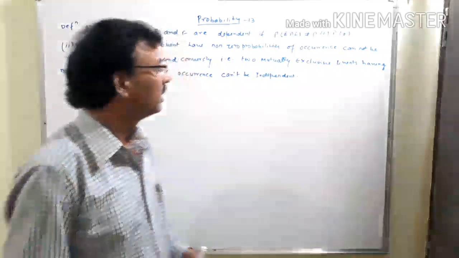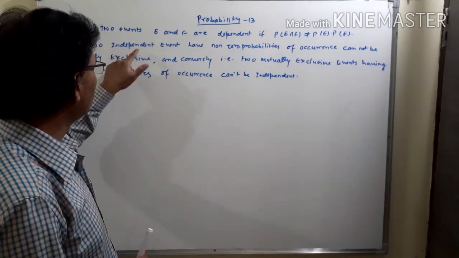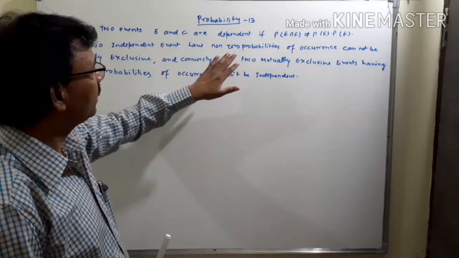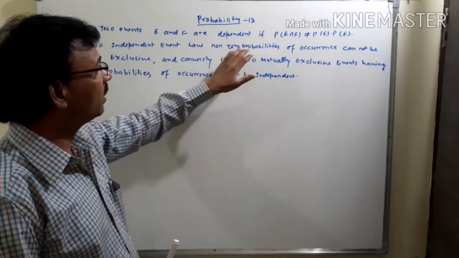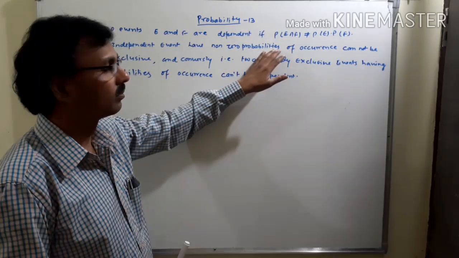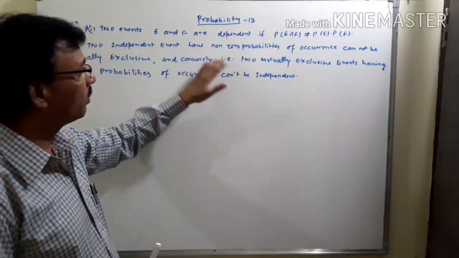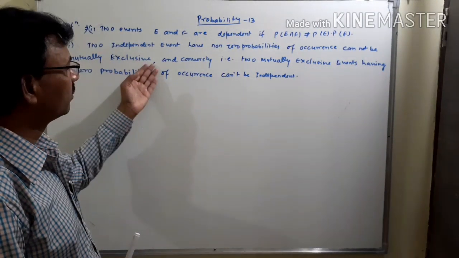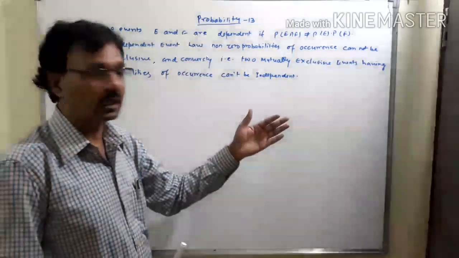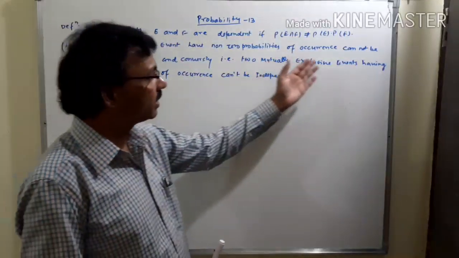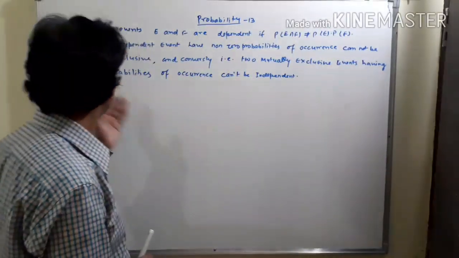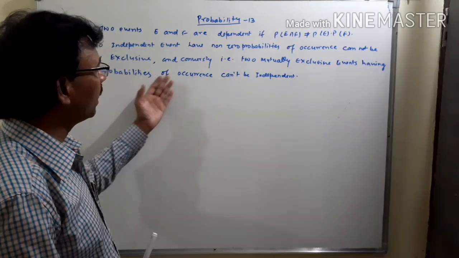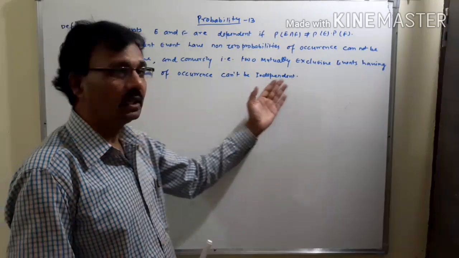But no, the condition of independence requires non-zero probabilities, and those events with non-zero probabilities can't be mutually exclusive. Conversely, two mutually exclusive events having non-zero probability of occurrence can't be independent.